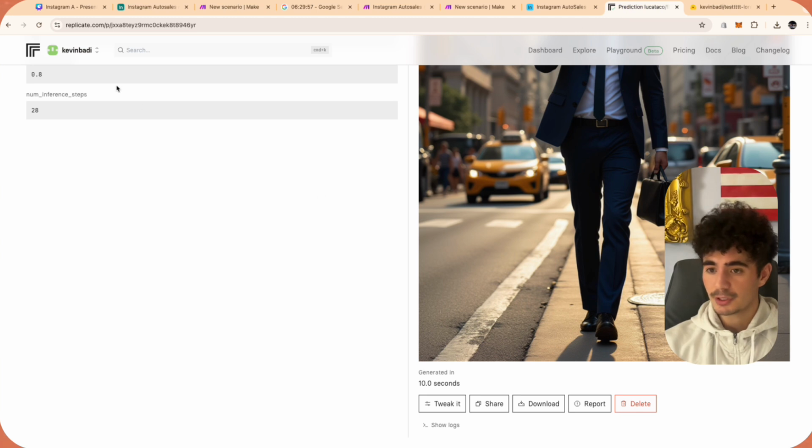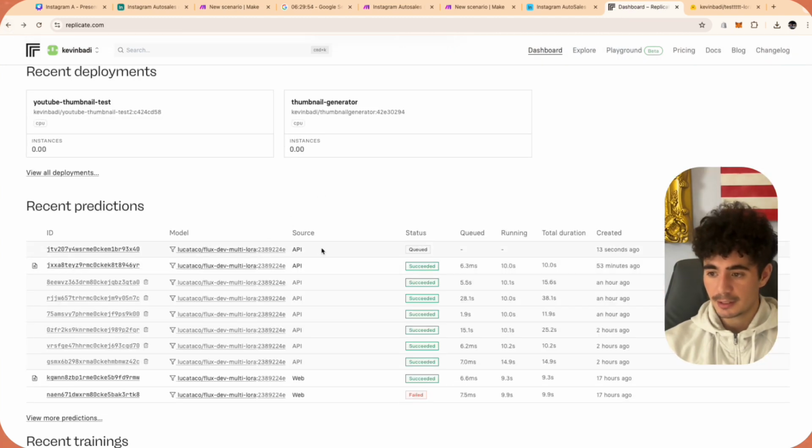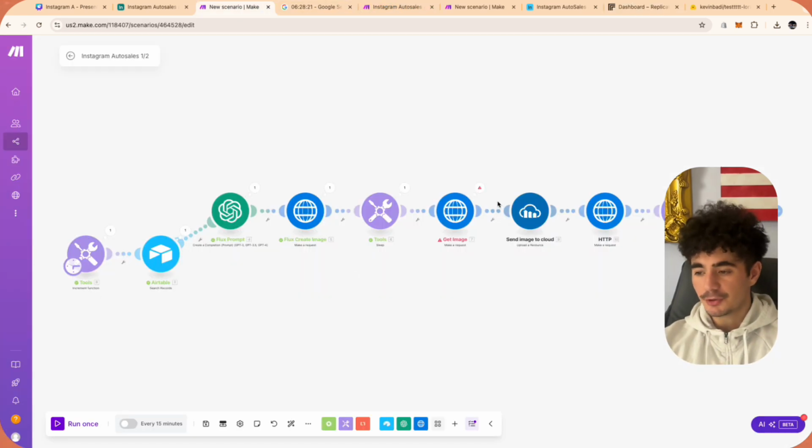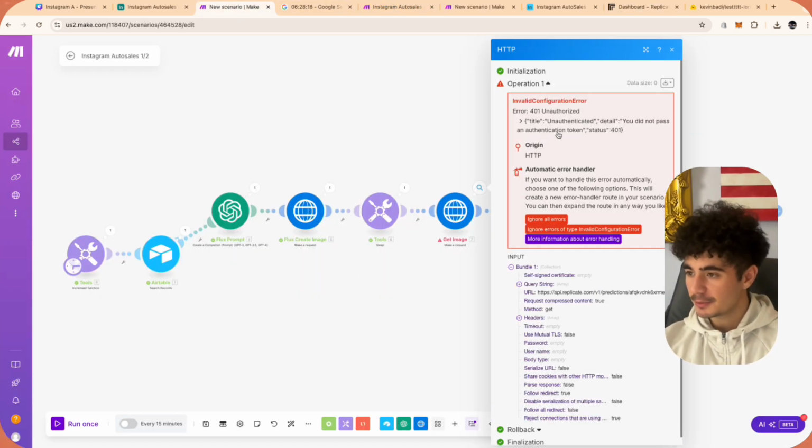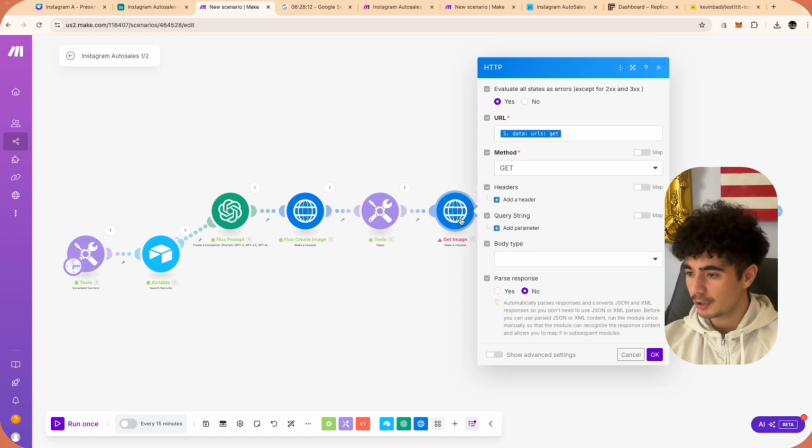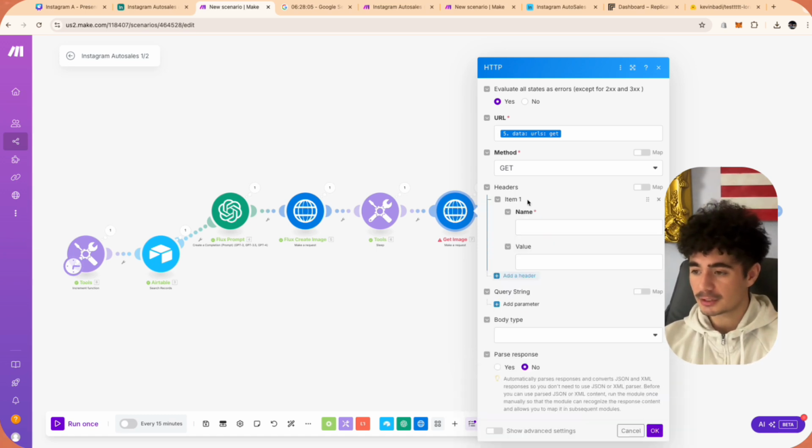So we can just double check though that this has started, and here we are in queued, so everything's still good. Okay, nice. So the get image failed, right? So we're going to open that up and see what's wrong. So it was an unauthenticated detail. You did not pass an authentication token. So we're going to open that up, and yeah, it's absolutely right. We didn't add in our headers into this Flux. So that's my fault, guys.